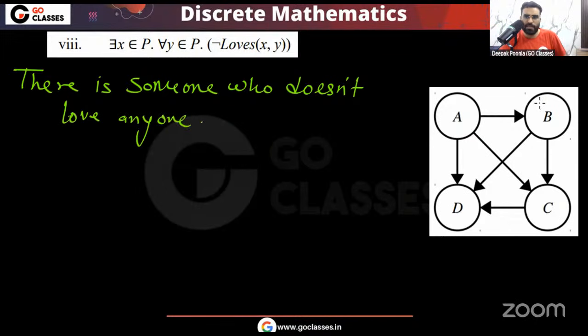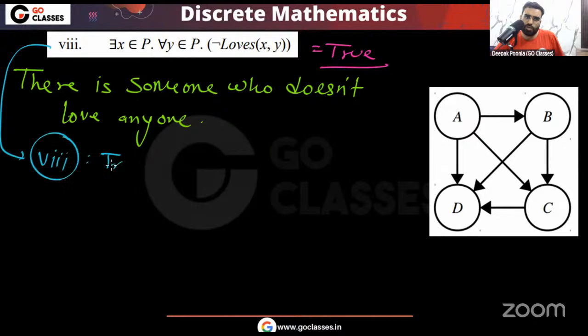So tell me, is there any person here who does not love anyone? Yes, D does not love anyone. So this statement is actually true. Correct? Because D does not love anyone. You can see. So who is the witness here? This statement is true. Who is the witness? Who is making it true?